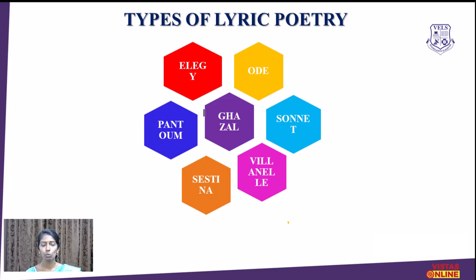Now let's see which poetic forms come under the category of lyric. As Aristotle classified, lyric poem includes the three major forms of poetry called elegy, ode and sonnet. But these were all directly adopted from Greek and Latin origin into English literature.